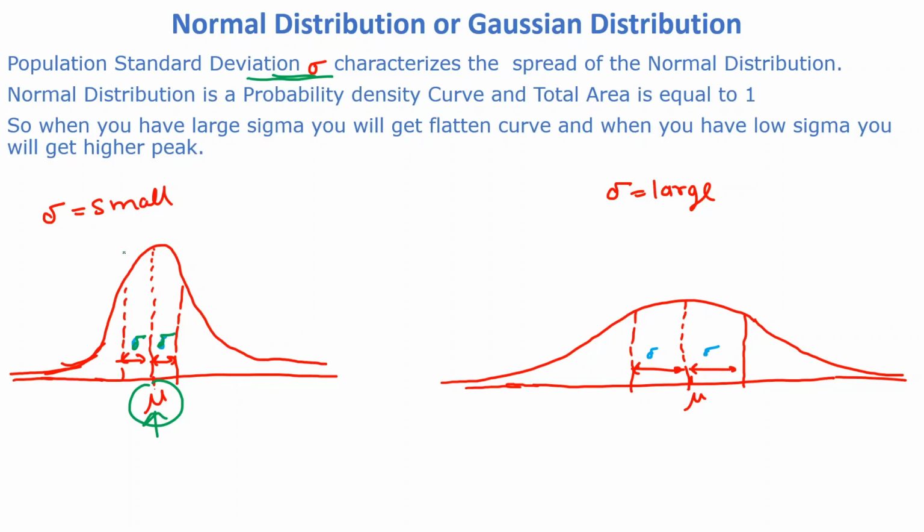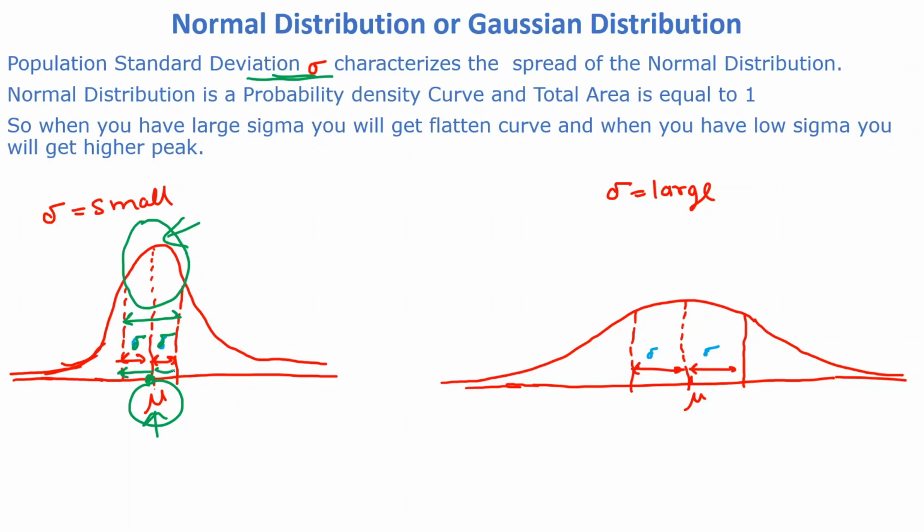If we have a very small standard deviation, all the data will lie in this particular region. As we discussed earlier, most of the data chunk will lie around the center. Whenever we have a small sigma, the data distribution will be very close to the mean.